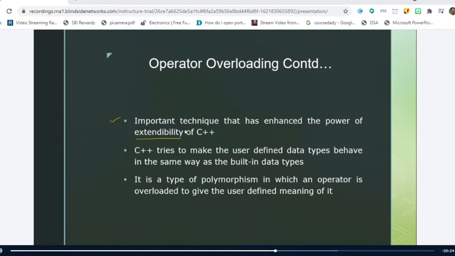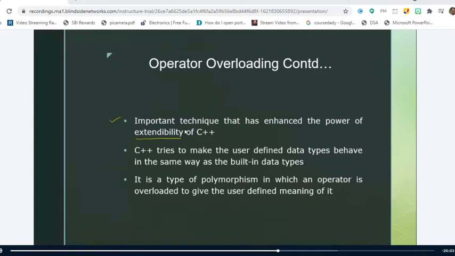Increasing its uses. Right. So we are going to increase the range.